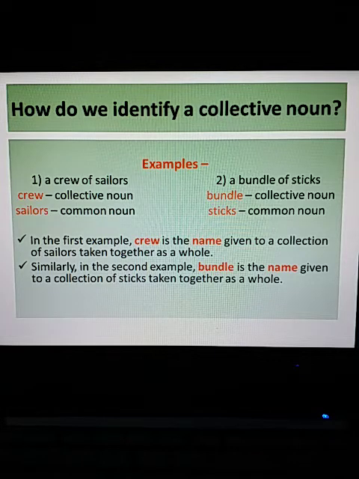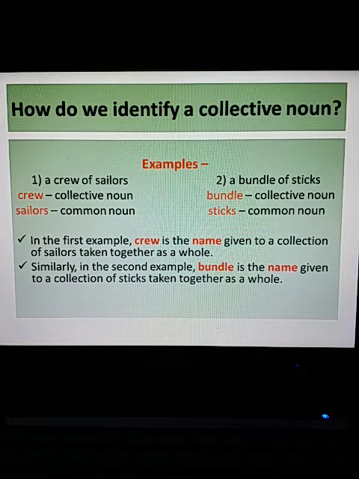The collective noun is only the name that we give to a collection of persons, animals, or things. In the first case here, crew is the name given to a collection of persons. And what are those persons? Sailors, right? So crew is the collective noun, whereas sailors remain a common noun.